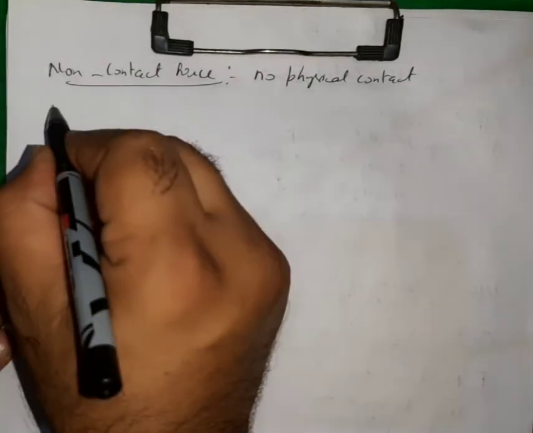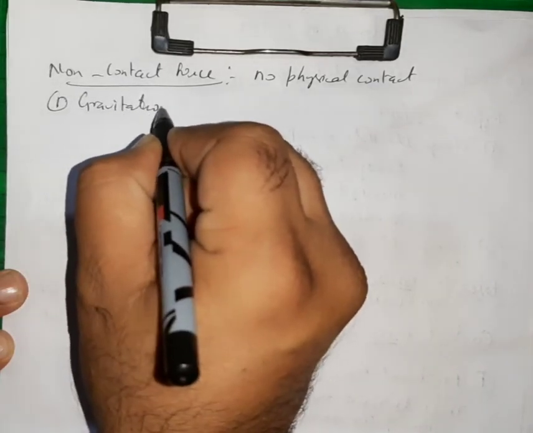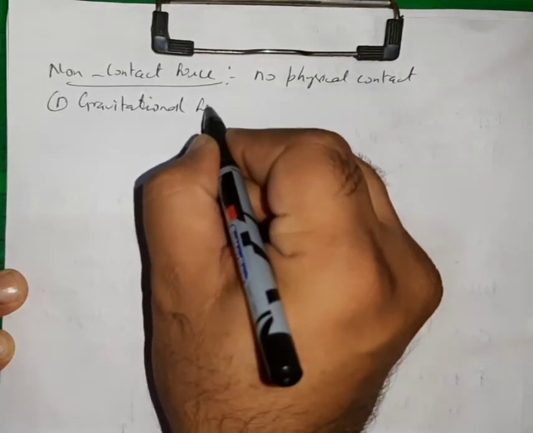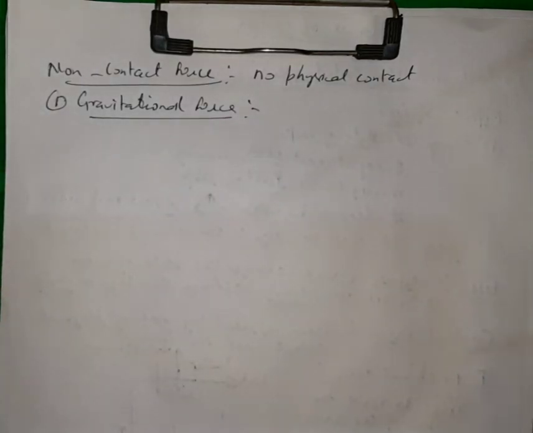For example, gravitational force. Gravitational force is a force by which the masses in the universe are attracted towards each other.